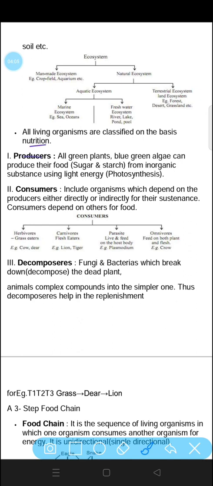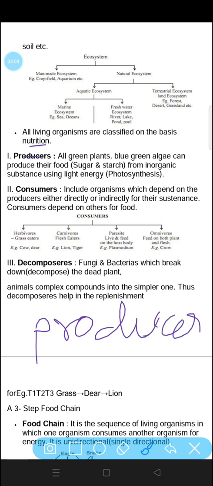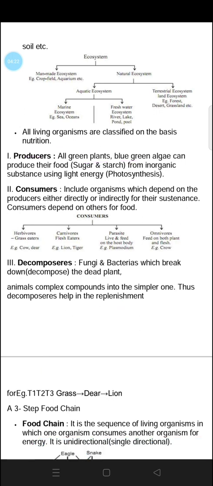First one is producer. Producers are those who produce food. For example, we can take the example of plants. All green plants and blue-green algae have chlorophyll. They perform photosynthesis, and photosynthesis is the process by which plants prepare their food.